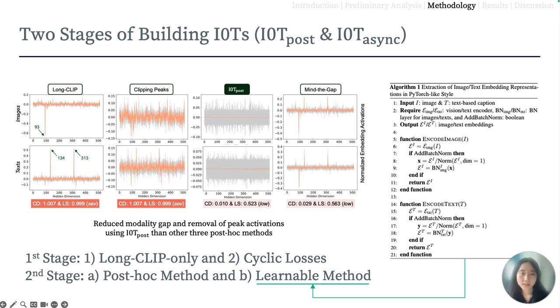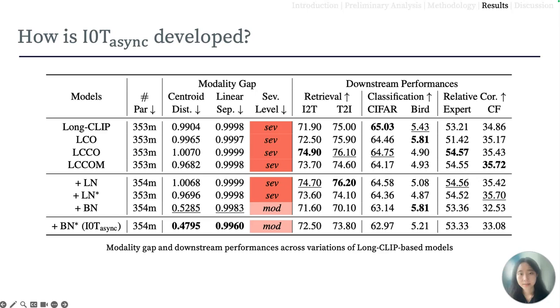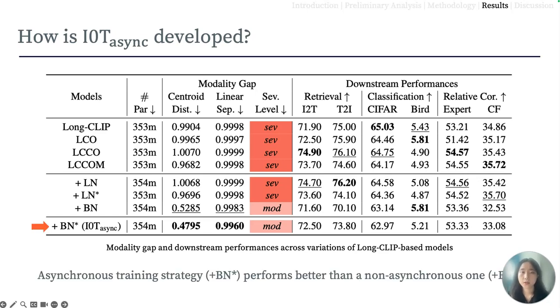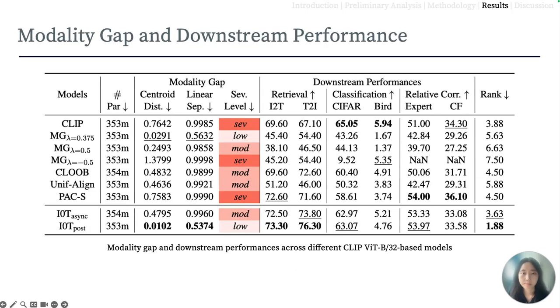To be specific, we standardize the normalized embedding activations of image and text embeddings separately across all the test samples for the post-hoc method, and we simulate this process by applying separate batch normalization layers in our learnable method, which builds I0T async. We find that our final I0T async, which uses an asynchronous training strategy, performs better than the non-asynchronous ones, and models trained with additional layer normalization layers, in terms of both downstream performance and modality gap.